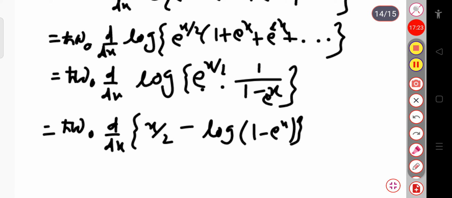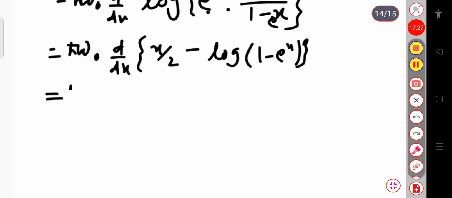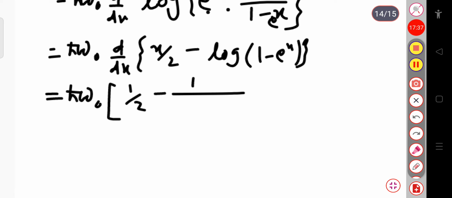Now if I take the derivative, this will be h cot omega naught, d by dx of x by 2 is simply 1 by 2, and log of this much will be minus 1 by 1 minus exponential x into the derivative of minus exponential x, which is minus exponential x, so this will be plus exponential x.